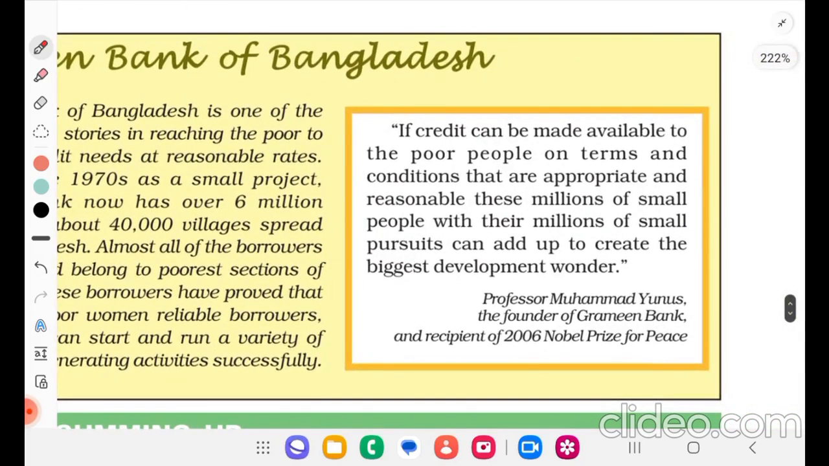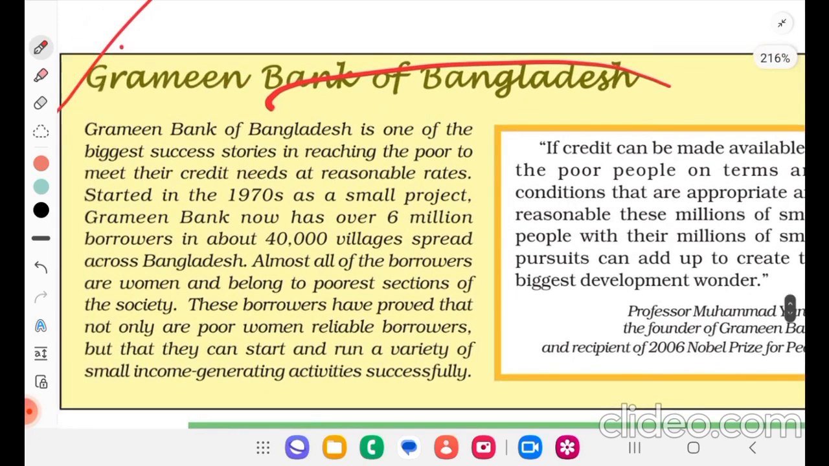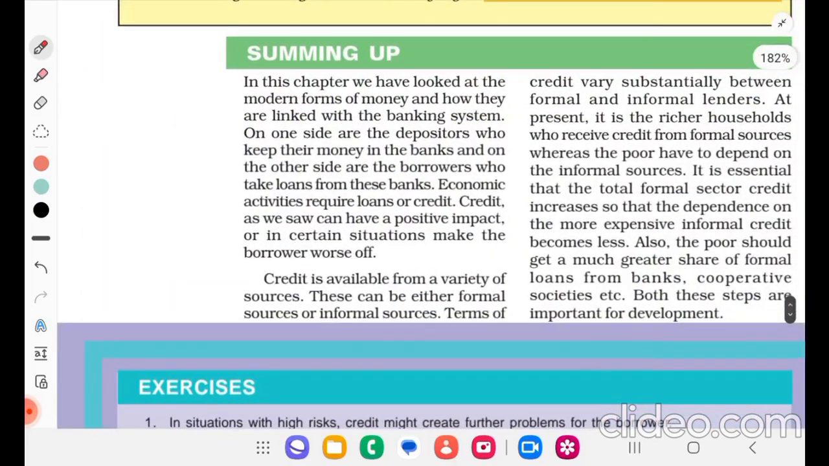So, if credit can be made available to the poor people on terms and conditions that are appropriate and reasonable, these millions of small people with their millions of small pursuits can add up to create the biggest development wonder. That's about Grameen Bank of Bangladesh. So that's all for today.